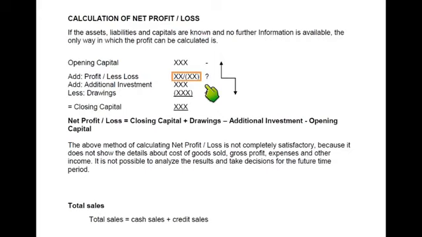Then for example, at the start of the year, I only had capital of 5,000. I started business with only 5,000 capital. Now I have capital of 70,000, but at the start of the year the capital was only 5,000. So you can see the difference is 70,000. This means my capital has increased by 70,000 during the year. So the capital that has increased during the year is known as our profit for the year. And if this figure is negative, it is the loss for the year. Okay, so I hope you understand a basic way of calculating profit or loss.